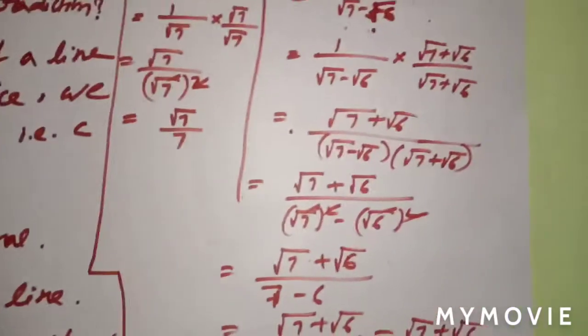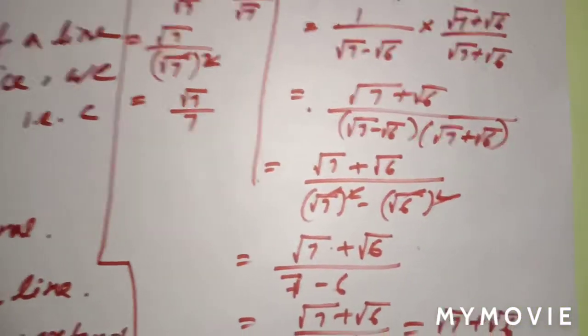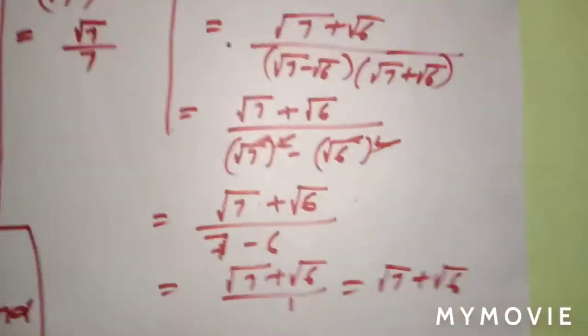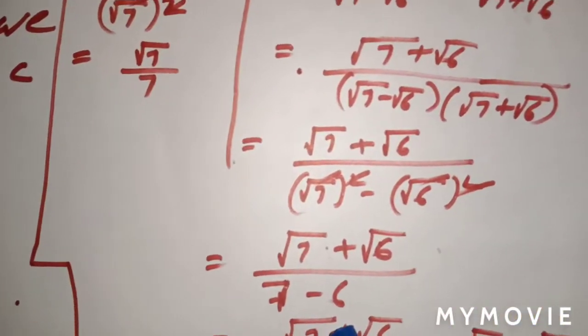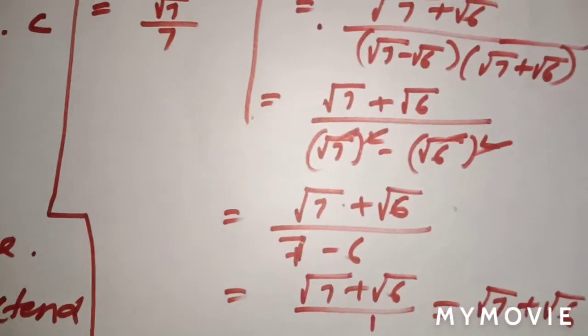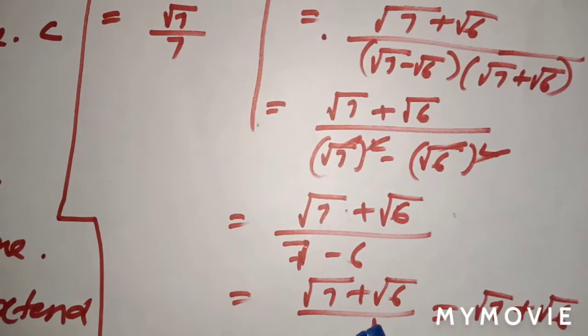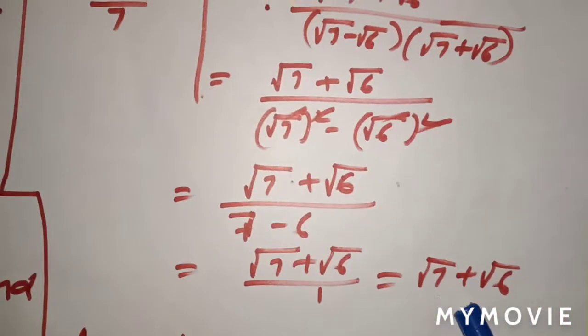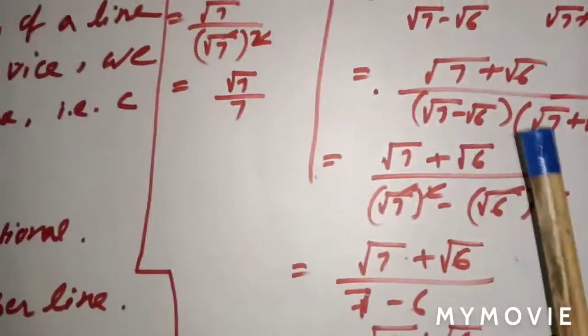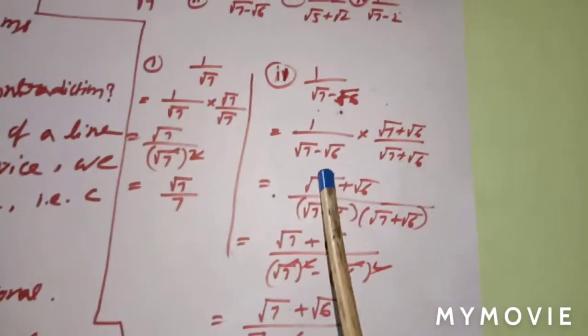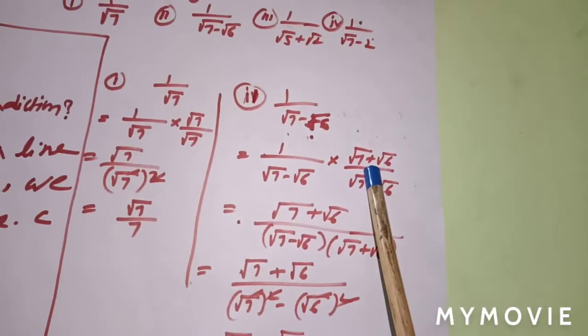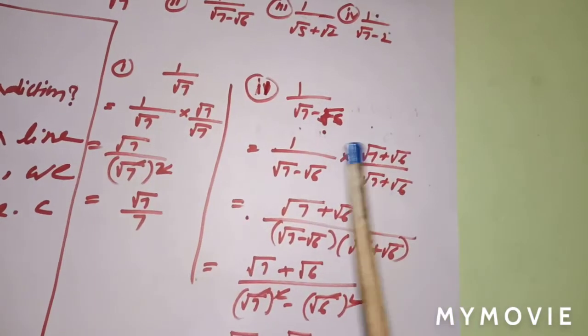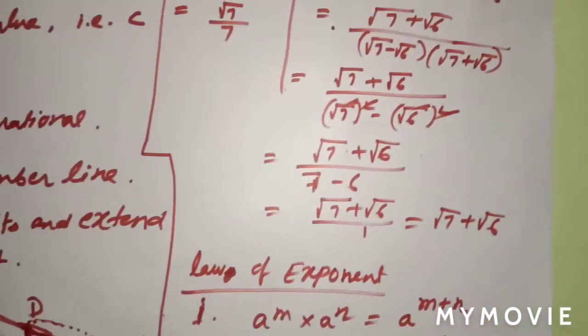Understood? So a square, root 7 square is what? Square root cancel. What is left? 7. And root 6 square cancel. What is left? 7 minus 6. 7 minus 6 is what? 1. So the denominator is 1 always. So you get root 7 plus root 6. So I hope all of you understood this one. It's very easy. In case of minus, you have to make it plus and multiply with numerator and denominator both.